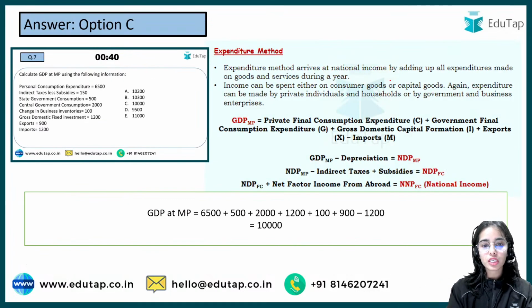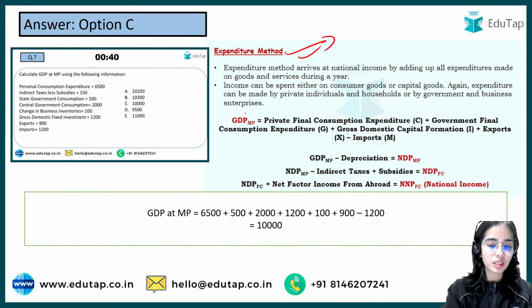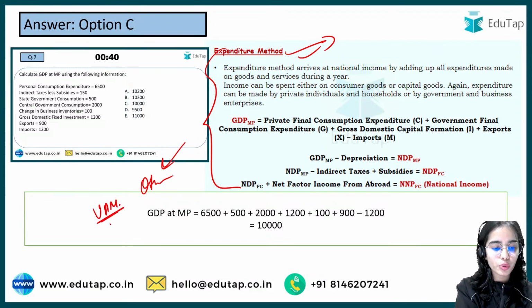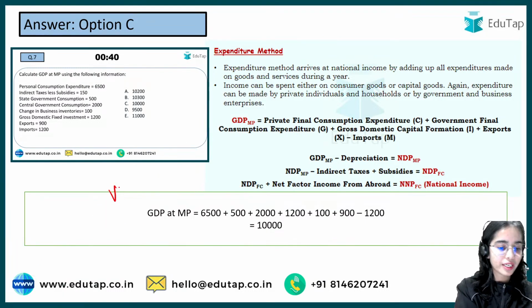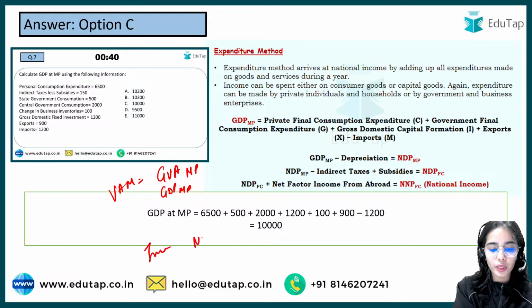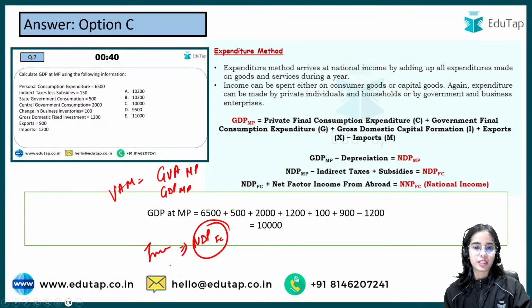This is the idea of the expenditure method that you have understood. Try to practice the other methods also. There is the value added method, through which you calculate the GVA at market price, which is nothing else but GDP at market price. Through the income method you calculate NDP at FC. So there are three methods: the expenditure method, the product method, also known as the value added method, and the income method.